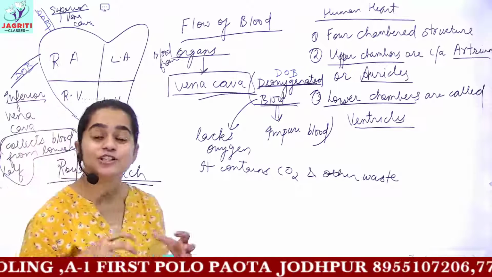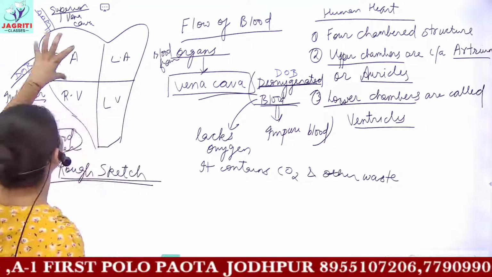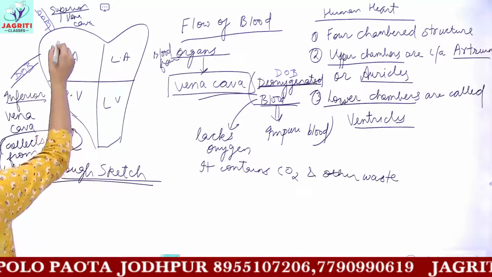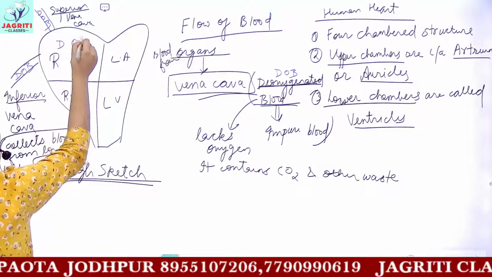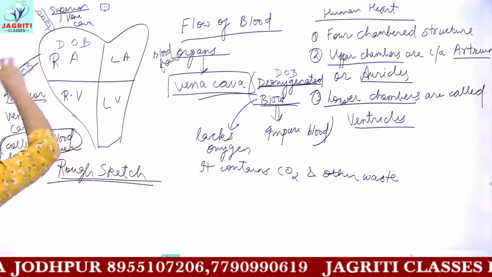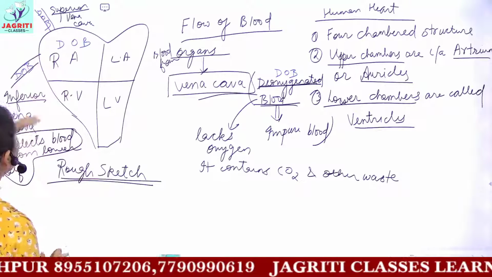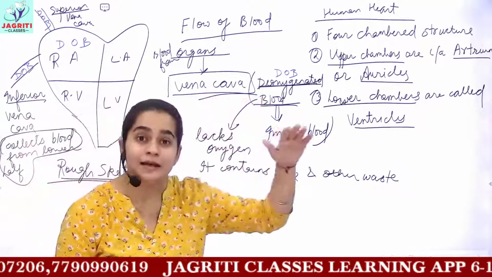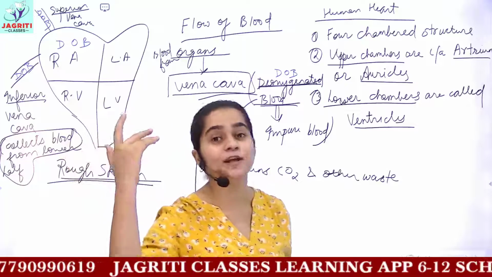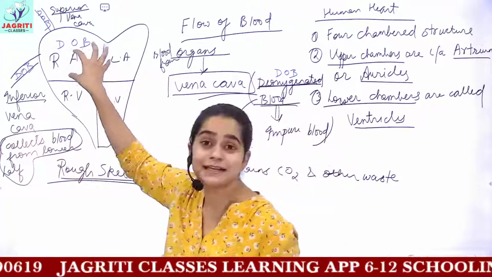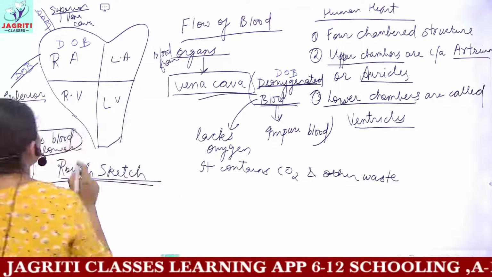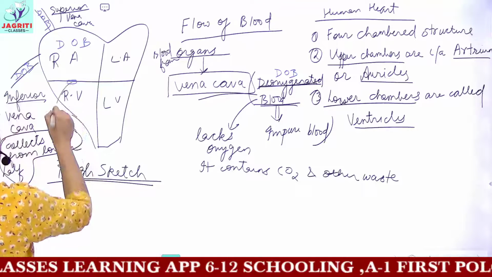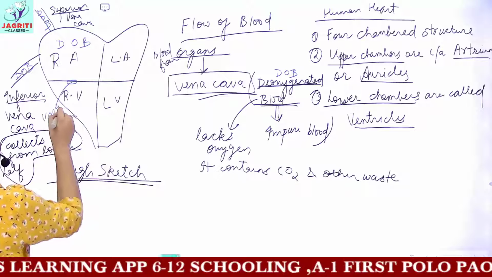Now this deoxygenated blood is filled up in this right auricle or right atrium. So this right atrium receives deoxygenated blood from these vena cavas. Now when this right auricle gets somewhat filled up with blood, that is, when 70% filling occurs in this right auricle, then you have a certain muscular gate here, okay? The name is not mentioned, so we'll call it a valve.